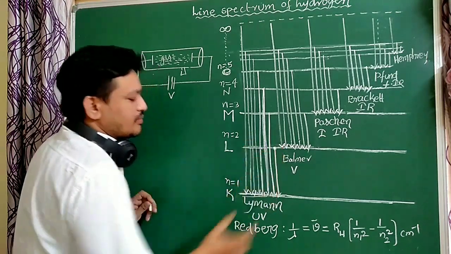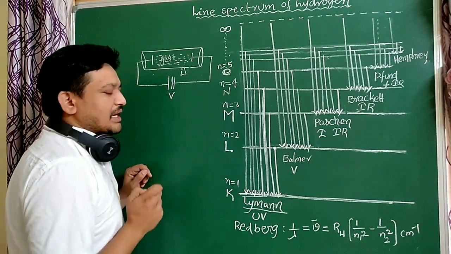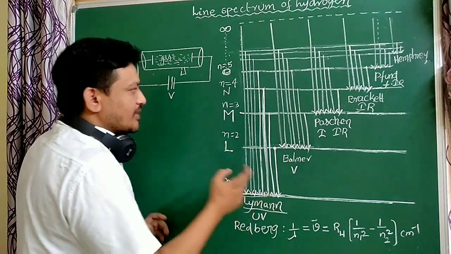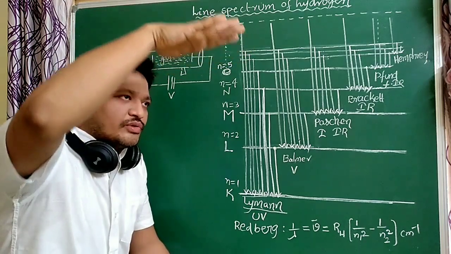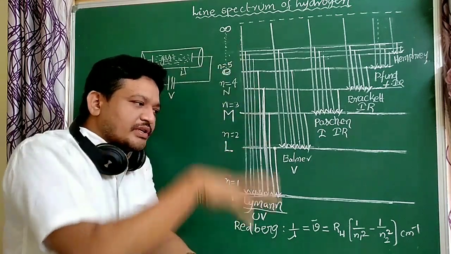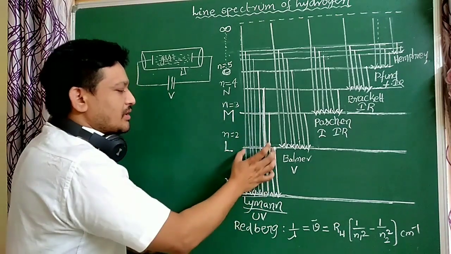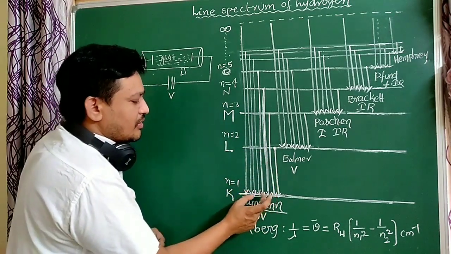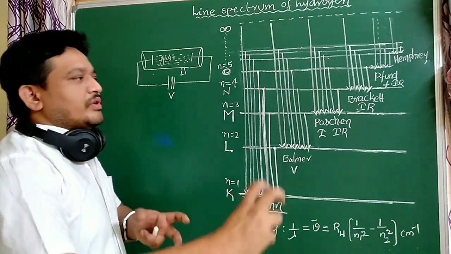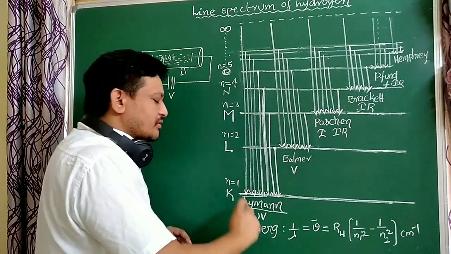These lines are called Lyman lines. The collective of all these lines is called the Lyman series. All transitions from higher orbits to the ground state emit energy, which passes through the prism to give one spectrum. The collection of all those lines is called the Lyman series. That energy belongs to UV light. The energy of all these lines corresponds to UV.